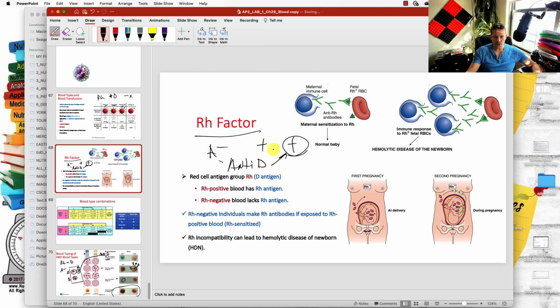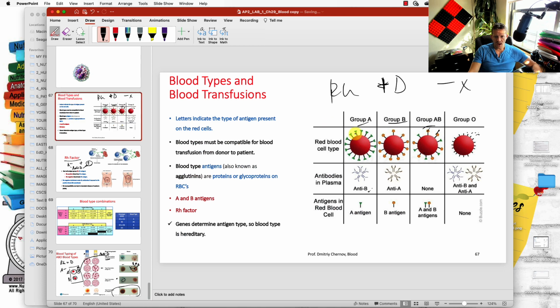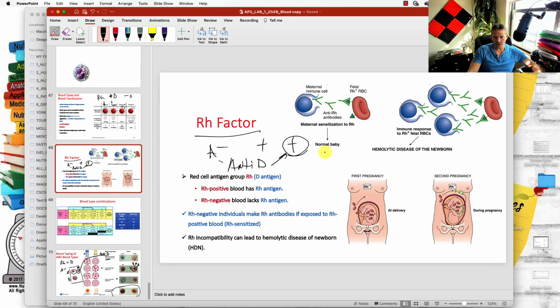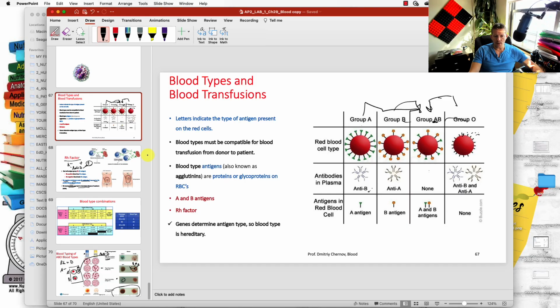That will lead to the same type of hemolysis as if you would place anti-A into A or anti-B into B. So with the second pregnancy, that could lead to an incompatibility, and can lead to hemolytic disease of the newborn. I hope it was clear.